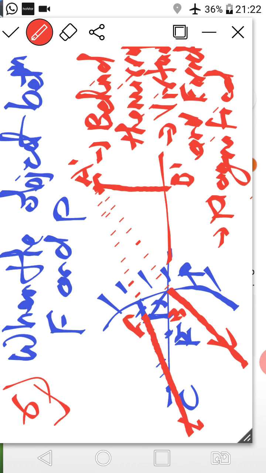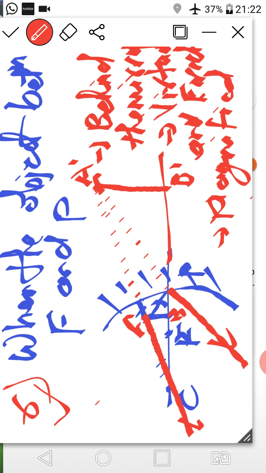Now I am repeating this method once again. First you have to write the title. What is that? When the object is placed between focus and pole. After that write down the theory. When the object is placed between focus and the pole, one incident ray is incident at the pole, which reflects in such a way that the angle of reflection is equal to the angle of incidence. Another incident ray appears to come from the center of curvature, so it will reflect along the same path.